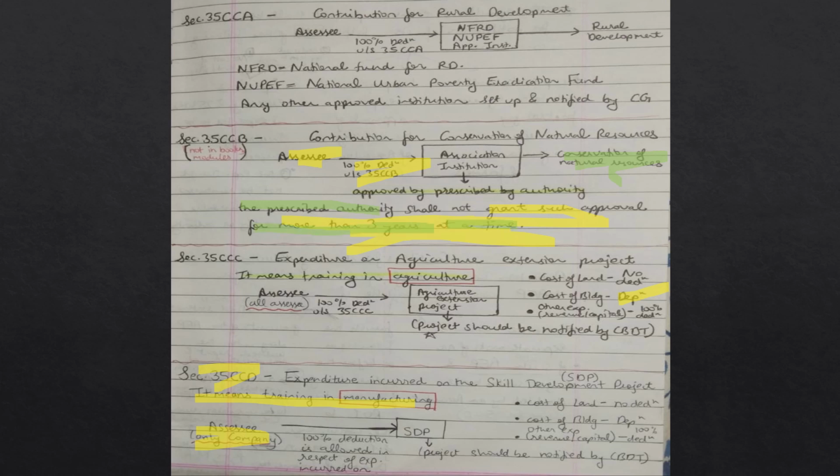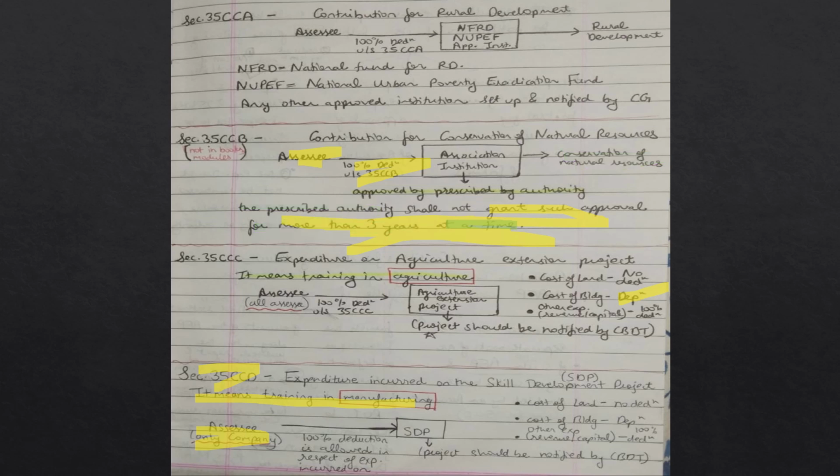That means the prescribed authority will not grant such approval, meaning approval for conservation of natural resources, for more than 3 years at a time.